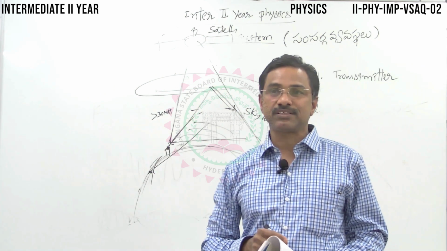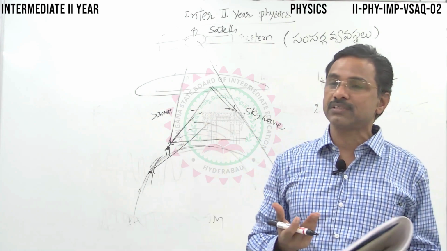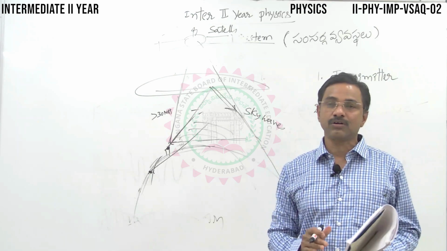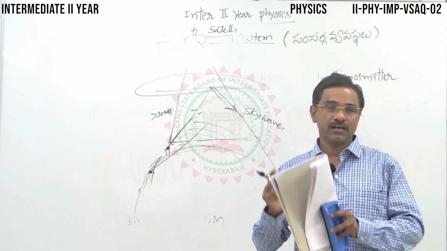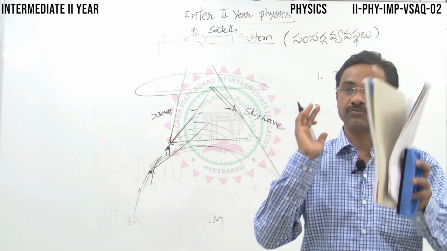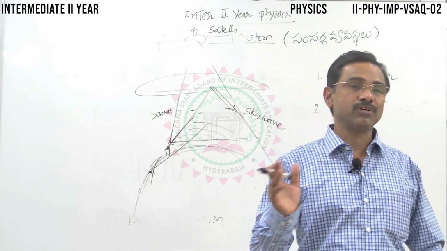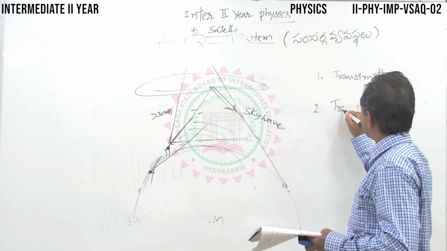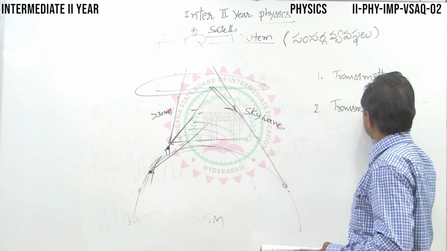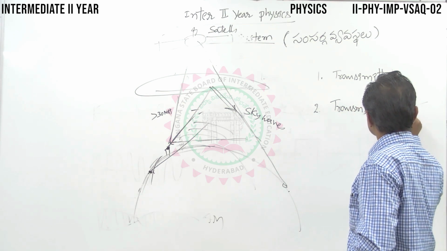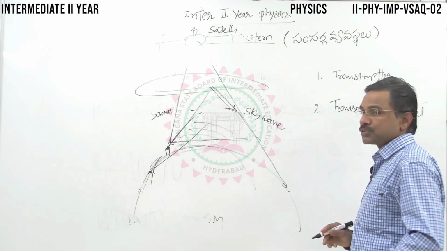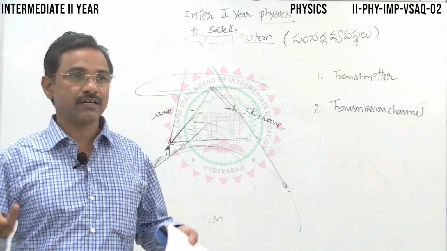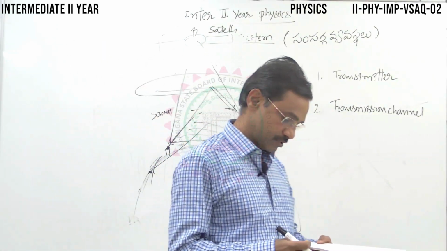We have different channels, even Doordarshan channels, we have so many channels, each allocated a separate bandwidth, the frequency range, it is called bandwidth. So that particular channel has to telecast the programs within that frequency only. So TRAI will allocate the bandwidth. Next, second one, transmission channel. Transmission channel can be through cable, through internet, or through sky or through space.